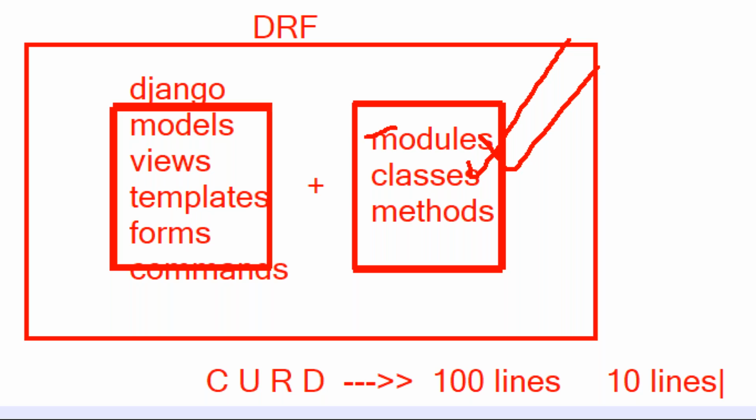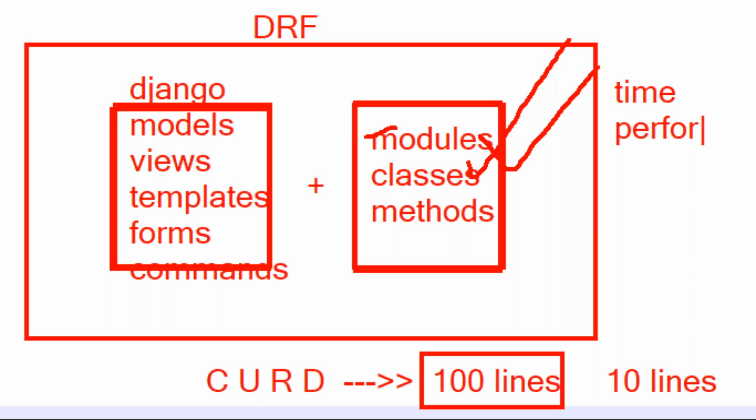Now think, sir. If you are writing 100 lines of code using Django, is it taking more time or not? Obviously it takes more time, sir. Time problem is there. And 100 lines of code means line-by-line execution, top to bottom, so execution time is also wasted. Development time is wasted. Execution time is nothing but performance.